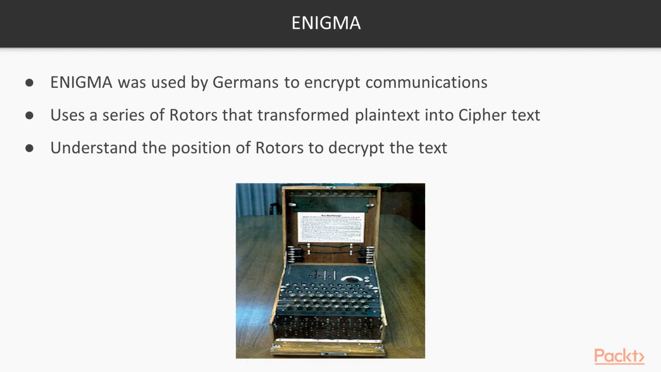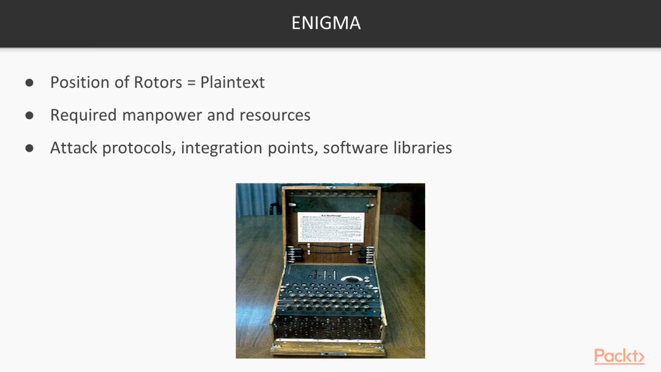During World War II, the Germans used the ENIGMA machine to encrypt communications, and the Allies went to great lengths to crack that encryption. ENIGMA used a series of rotors that transformed plain text into ciphertext. By understanding the position of those rotors, the Allies were able to decrypt the ciphertext and discover the plain text. This was a momentous achievement, but took significant manpower and resources.